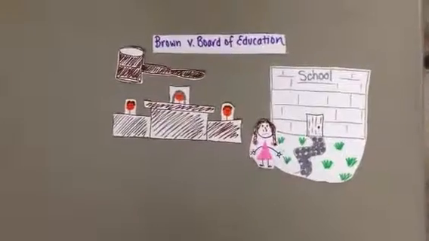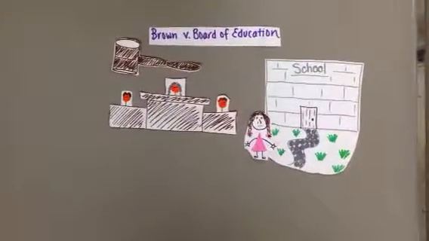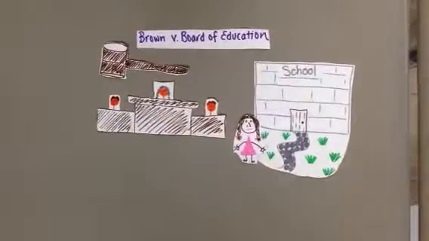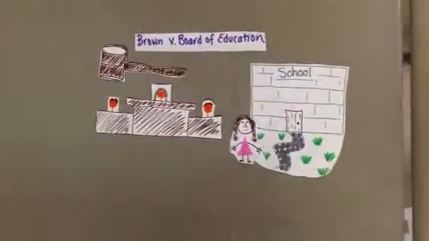To separate some children from others of similar age and qualifications solely because of their race generates a feeling of inferiority as to their status in the community that may affect their hearts and minds in a way unlikely ever to be undone. African Americans are considered equal in the United States. The government is not allowed to discriminate by race.